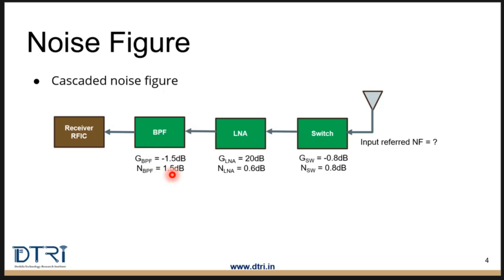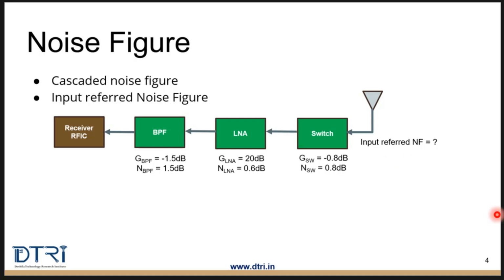What needs to be done is to calculate the total noise figure of this cascaded system. But how do we start and where do we calculate it? Actually, what is useful is calculating the cascaded noise figure at the input. So say this is the input point of the receiver. We need to calculate the cascaded noise figure here. This is referred to as the input referred noise figure.